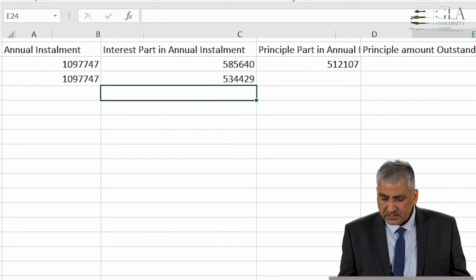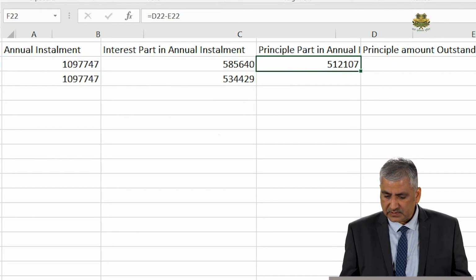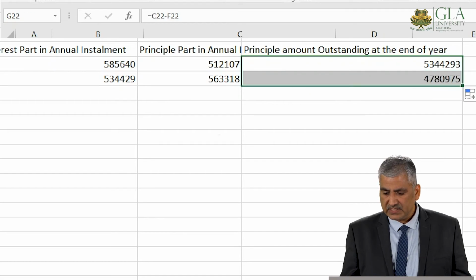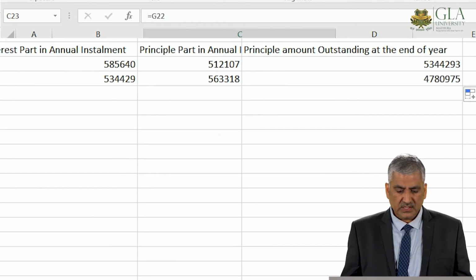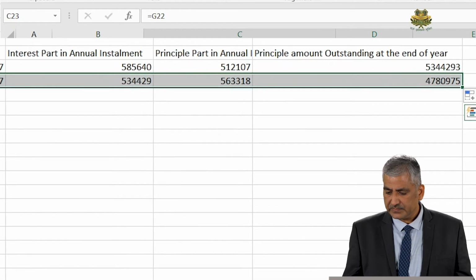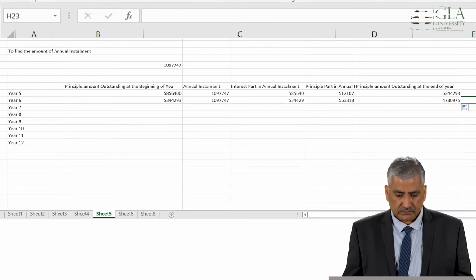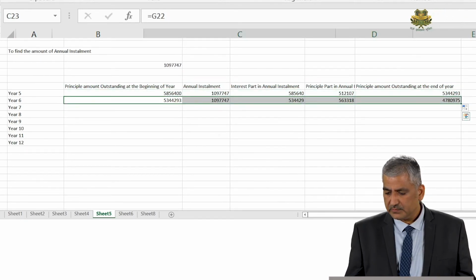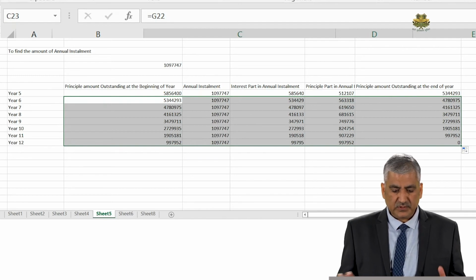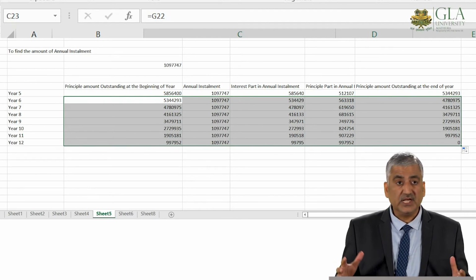We can enter it. Then for the principal part, we can simply use this formula. We can even drag it down like this, and of course here also we can drag it down. So here we have a fair understanding now, and we can simply drag the whole values because they are embedded with the formula. We can pull it down up to year 12, and see, the whole table has populated.